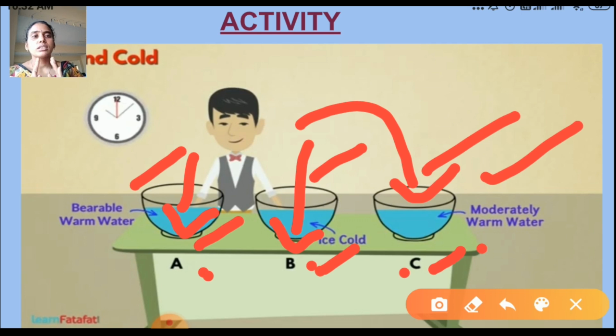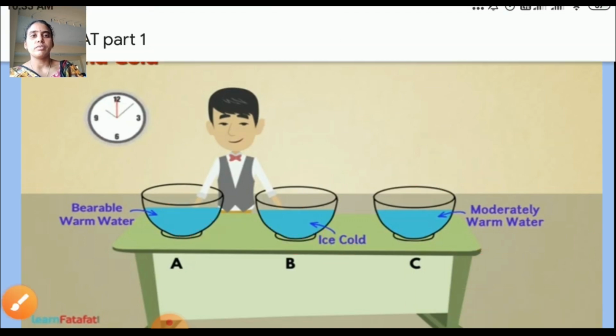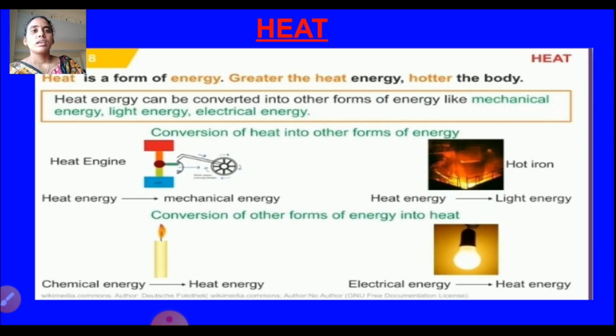And what do we have to do next? After 2-3 minutes, put both hands in mug C. What do you feel? You feel the same temperature, not cold and not hot, the same temperature in mug C. So do this activity at home. I hope you all understood which one is the hotness and which one is the coldness.